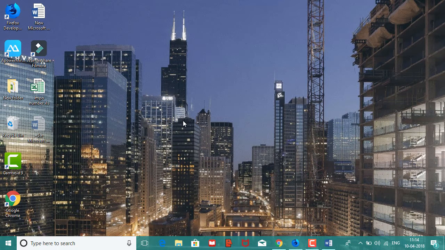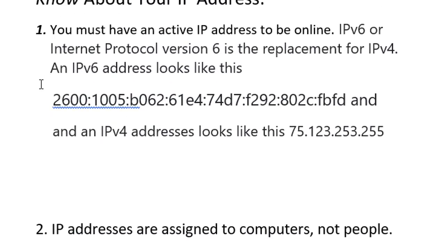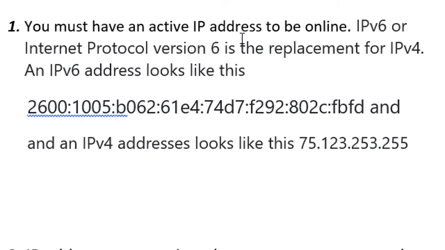In this video, we will learn 7 interesting things about IP address. First, you must have an active IP address to be online. IP version 6, or Internet Protocol version 6, is the replacement for IP version 4. And an IP version 6 address looks like this. And an IP version 4 address looks like this.